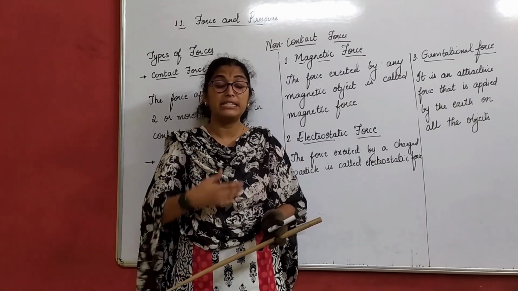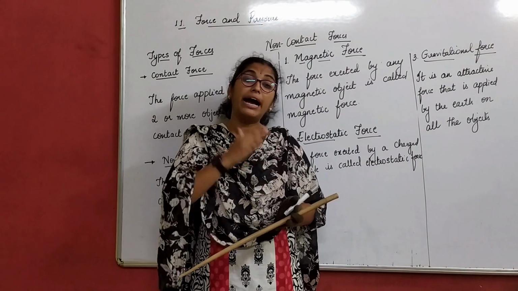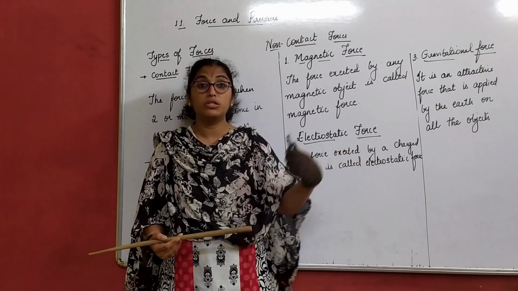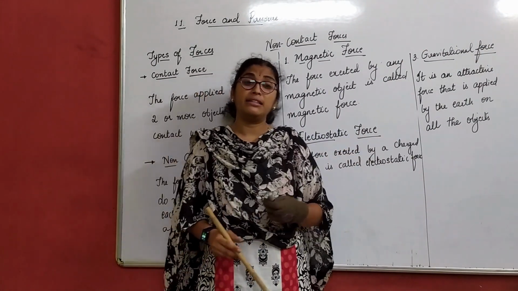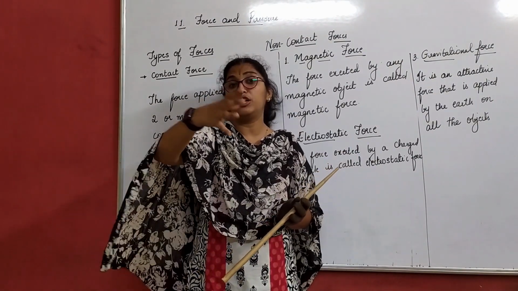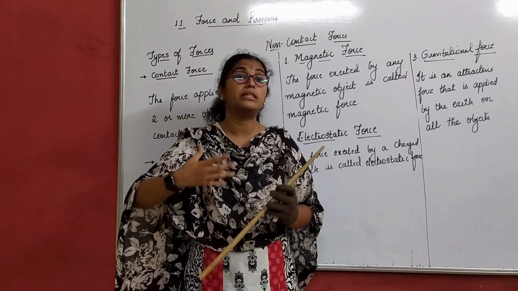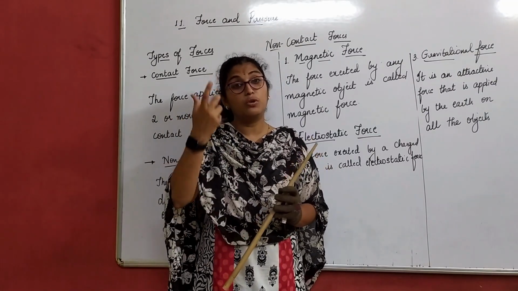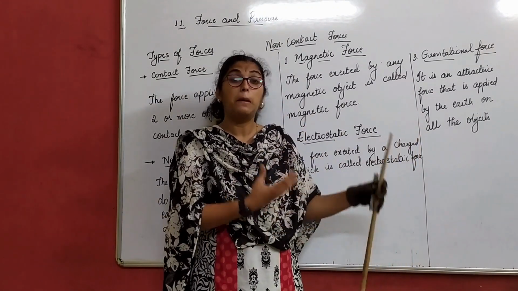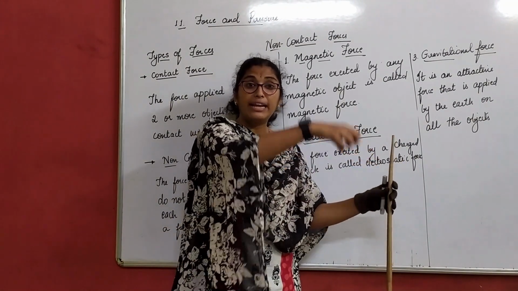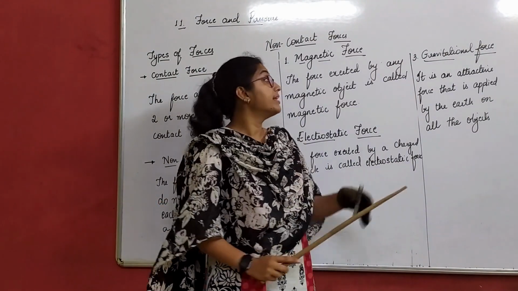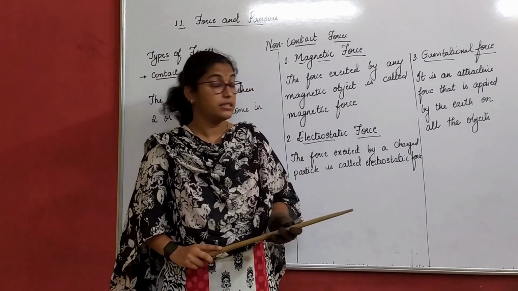Roller coaster rides and metros all use a magnetic force of attraction; the application of magnetic force is used in that. Even electromagnets are used in industries to lift heavy objects. For example, when a crane comes to lift a heavy object, it has a magnet in it. The object is made up of metal, right? Magnetic materials. The magnet will attract that object so that it can lift it easily and put it at a particular place. So there are many applications of magnetic force, right?